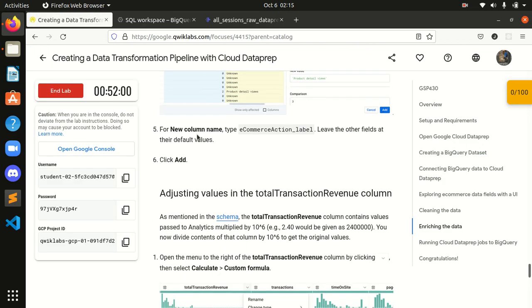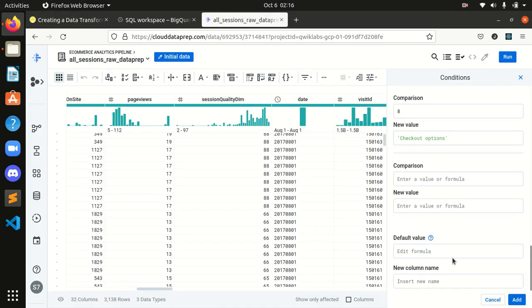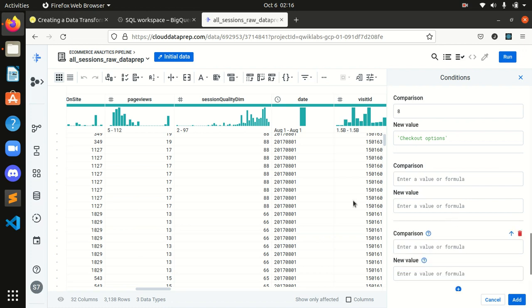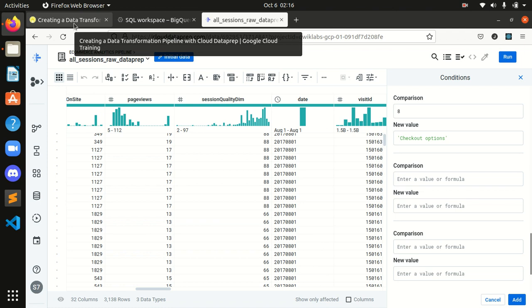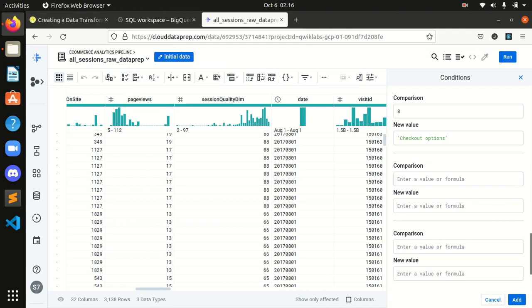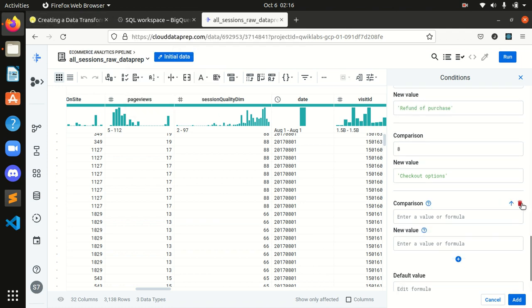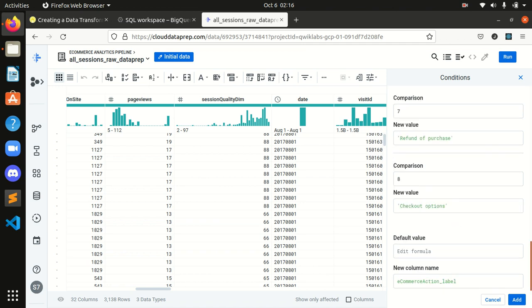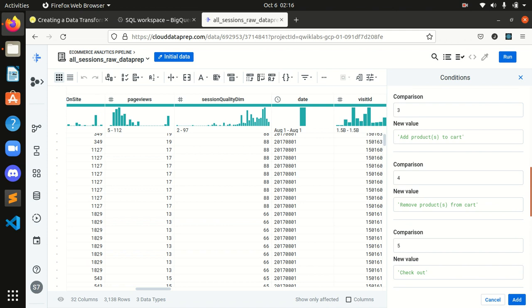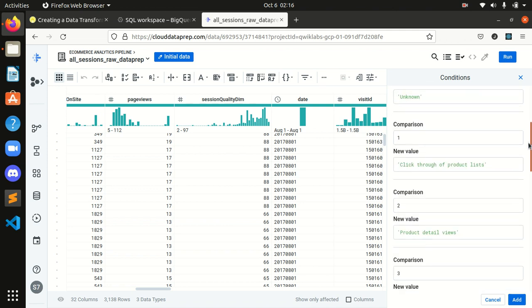After that, for the new column, type e-commerce, leave other fields at their defaults, and done. For the new column name, I will paste this. How many comparisons are done? It's fine.